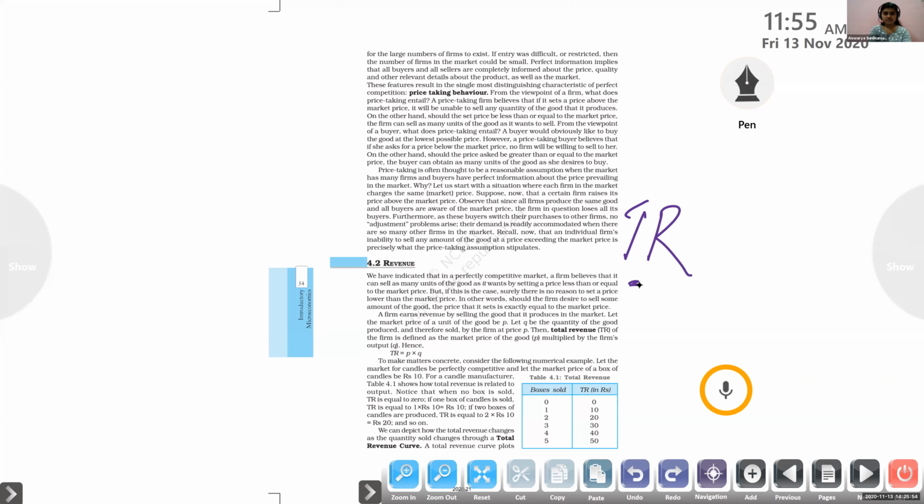Yes. Okay. So in this case, surely there is no reason to set a price lower than the market price. But here in perfect competition, no firm will fix the price less than the market price because they have to maximize the profit, right? Yes or no? Maximize the profit.